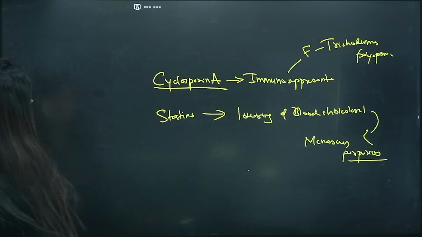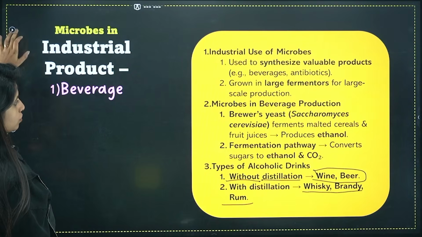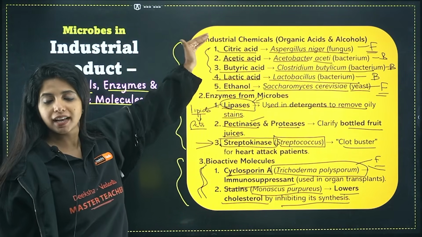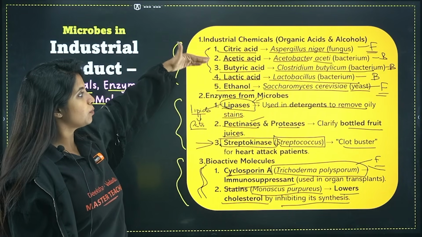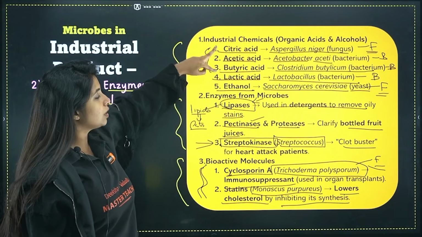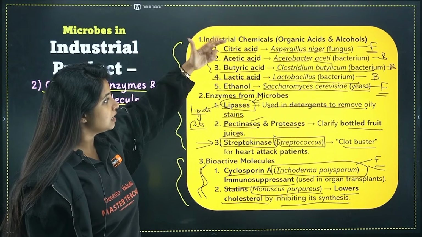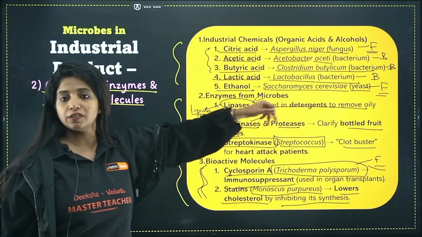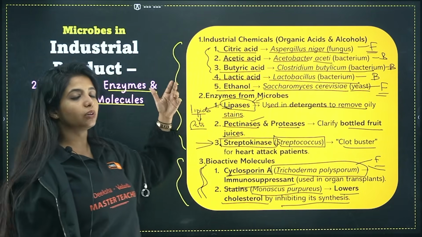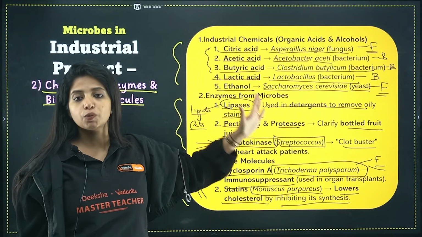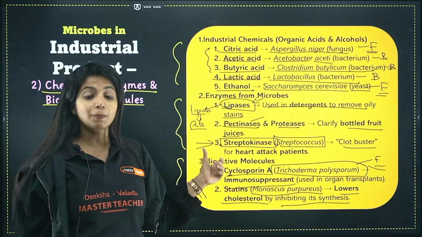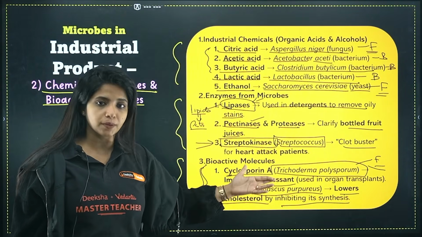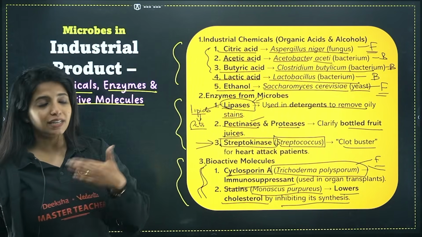Got it? So that is the story of bioactive molecules. So we have studied the chemicals, we have studied the enzymes. In chemicals, citric acid, acetic acid, butyric acid, lactic acid, and ethanol are there. Two things you get from fungi, that is Aspergillus niger and Saccharomyces cerevisiae. Aspergillus niger gives you citric acid and Saccharomyces cerevisiae gives you ethanol. Apart from that, we spoke about enzymes: lipases, pectinases, proteases, and also streptokinase. Streptokinase you get from Streptococcus, which is a bacteria, and this particular streptokinase is a clot buster, used during myocardial infarction leading to heart attack.